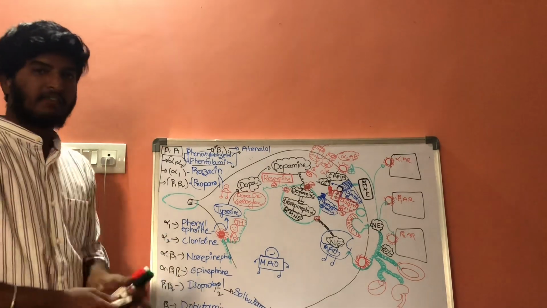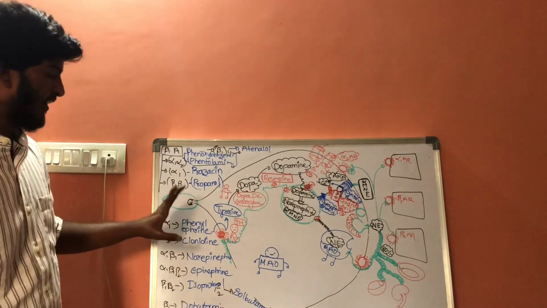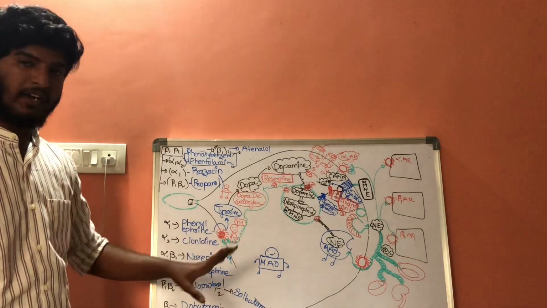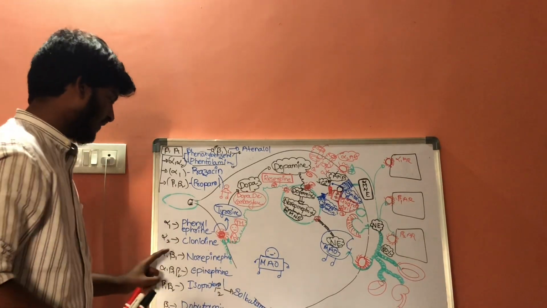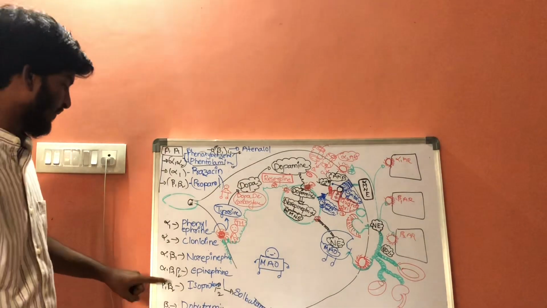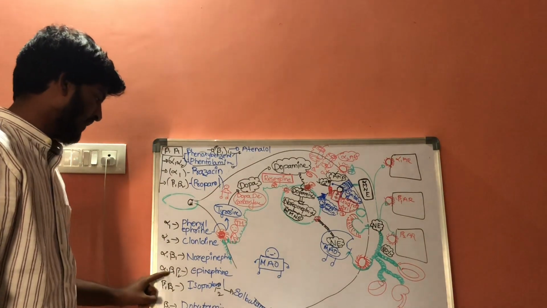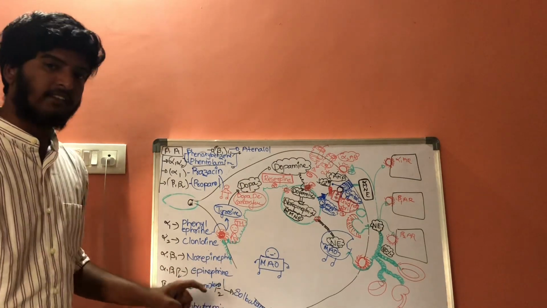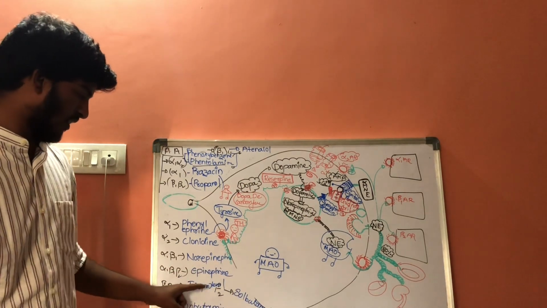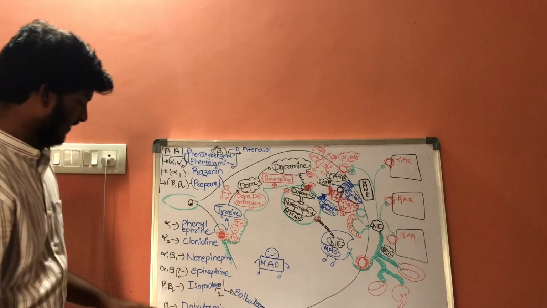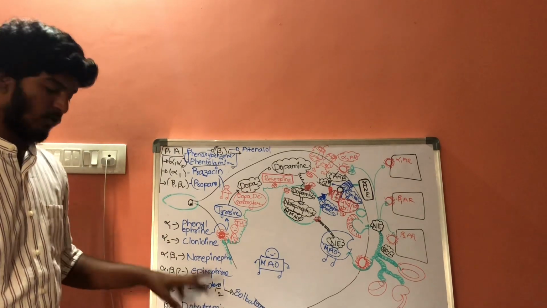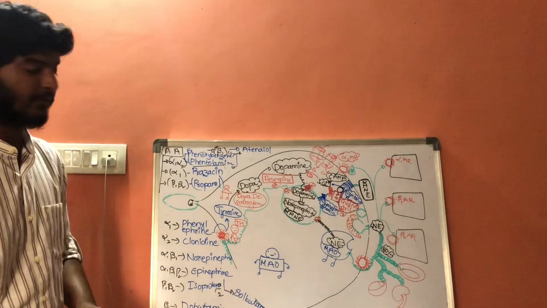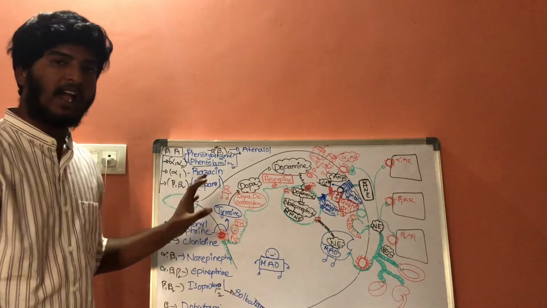That is, the drug which is activating the alpha 1 receptors is called phenylephrine. The drug which is activating the alpha 2 receptors is called clonidine. The drug which is activating alpha 1 and beta 1 is called norepinephrine. The drug which is activating alpha 1, beta 1 and beta 2 is called epinephrine. The drug which is activating beta 1 and beta 2 receptors is called isoproterenol. The drug which is activating beta 1 is called dobutamine. The drug which is activating beta 2 receptors is called salbutamol. So these are direct acting agonists.